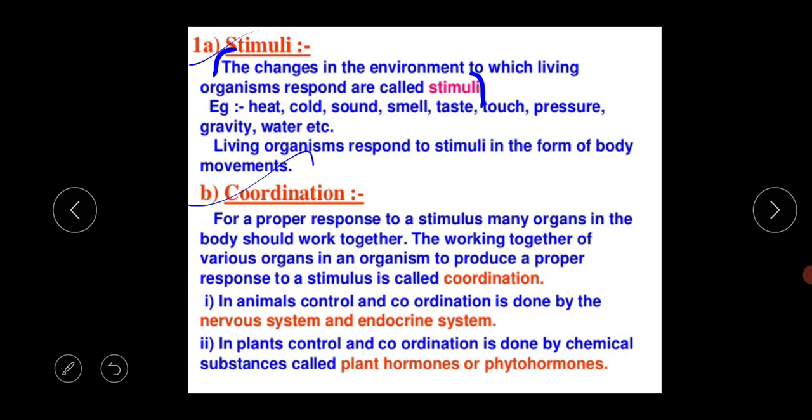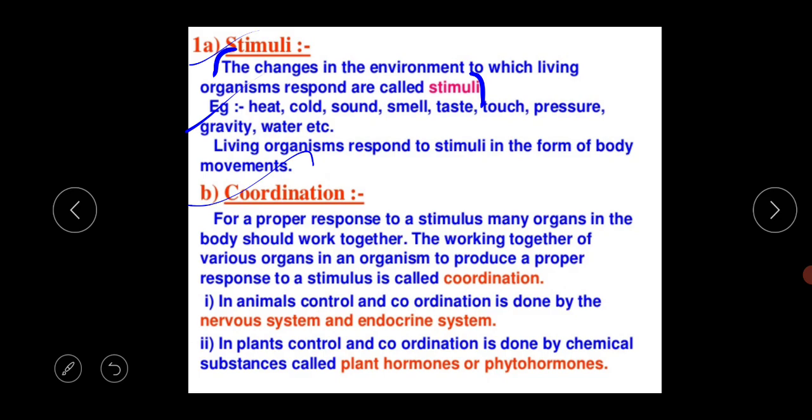What is the meaning of the stimulus? It is the change in the external or internal environment of an organism which initiates the response in the organism. What are the different kinds of examples? Like heat, cold, sound, smell, taste, touch, pressure, gravity, water. These are the different kinds of stimuli, and all living organisms can sense these types of stimuli in their external and internal environment.